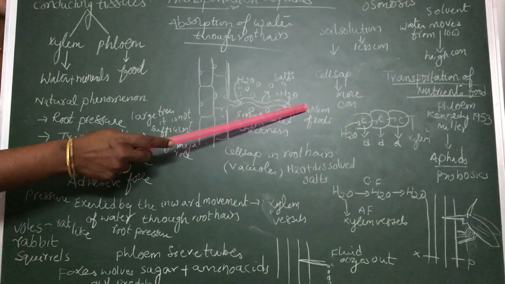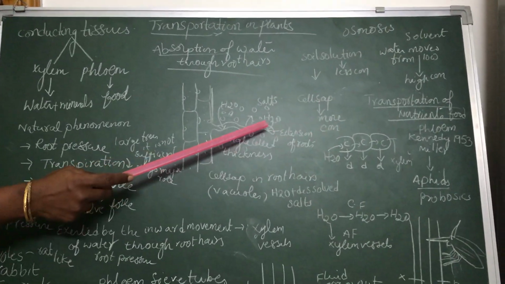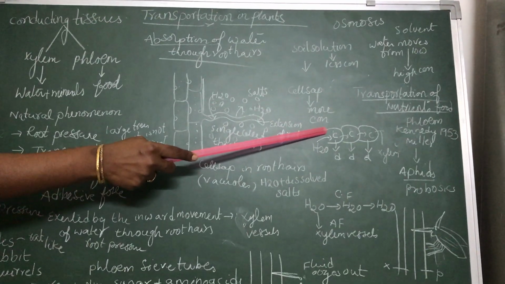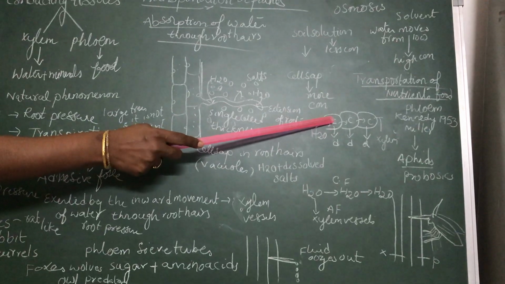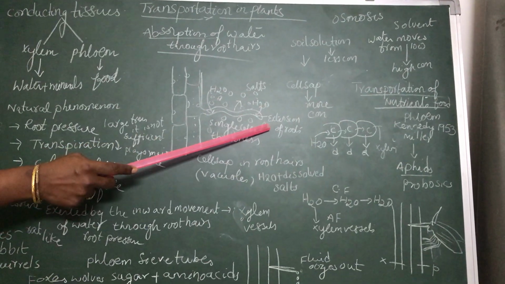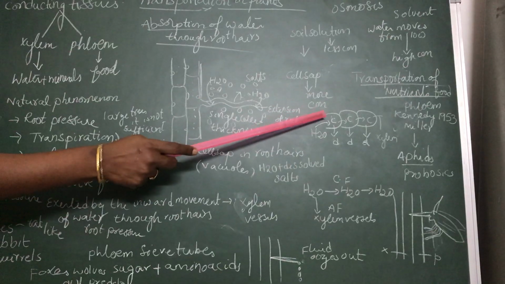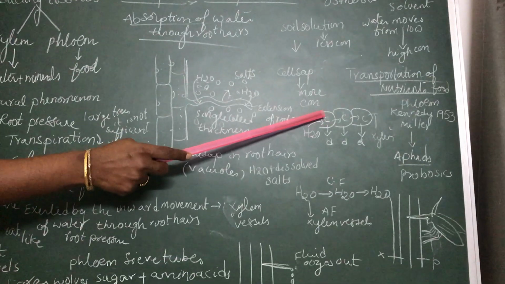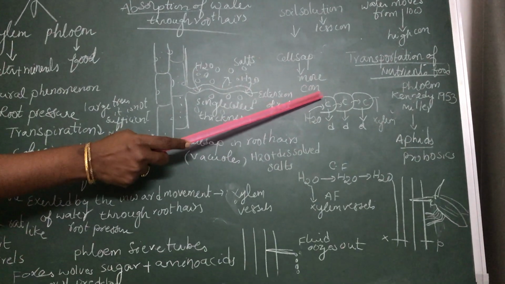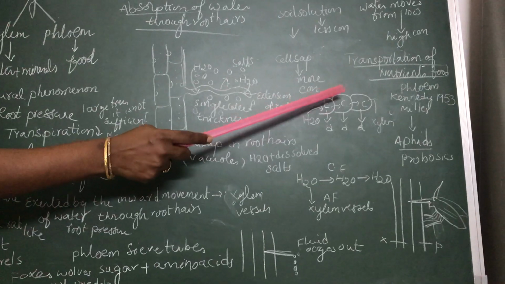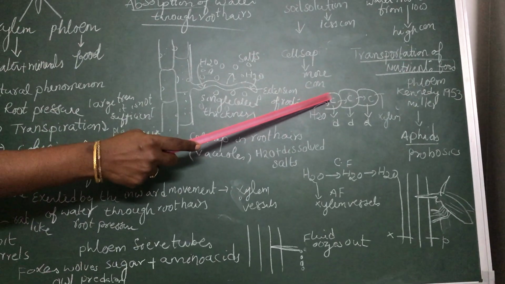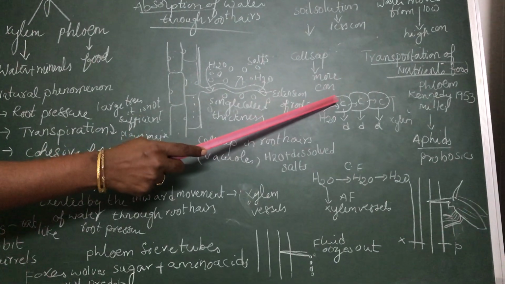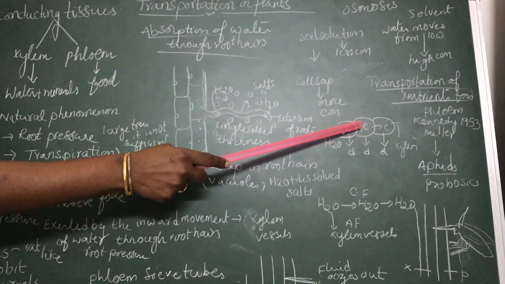So due to this, what happened? The water enters into the first cell of the root hair. I already said that cell sap has more concentration compared to the soil solution. So what will happen when water enters the cell sap of the cell? The cell sap will become dilute due to the entry of water compared to the adjacent cell. The adjacent cell has more concentration and this cell has less concentration. So again the water will enter from the first cell into the second cell.